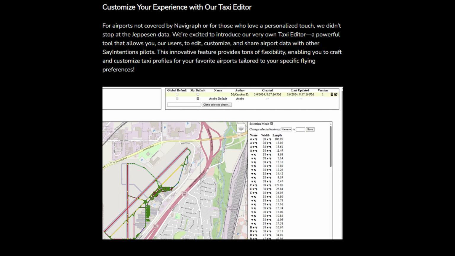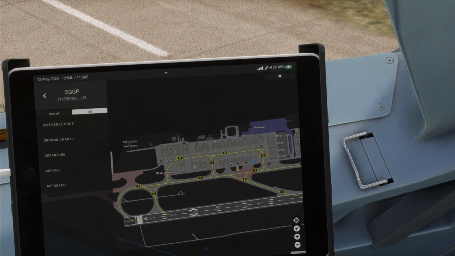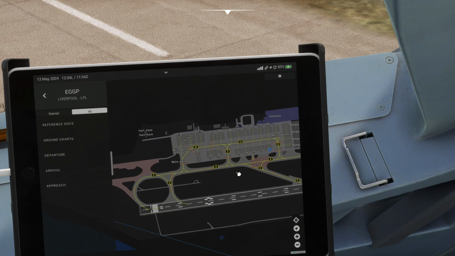One of the things that SayIntentions have done, though, is they have released an airport editor, meaning that users will be able to customize airports that they fly into regularly that may not have all the perfect data available, so that you will get accurate taxiway instructions. So when we request our taxi in a moment, I'm expecting it to be able to give us accurate taxiway information based on the official charts.